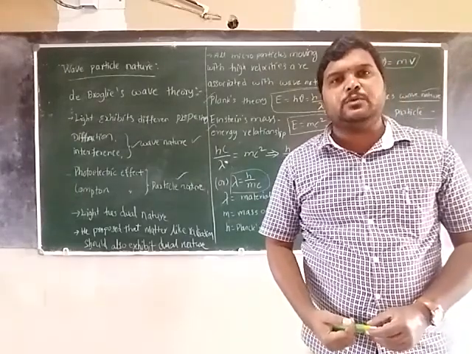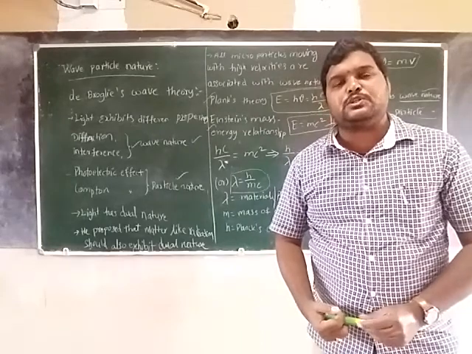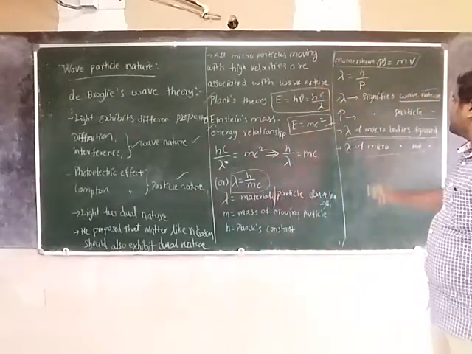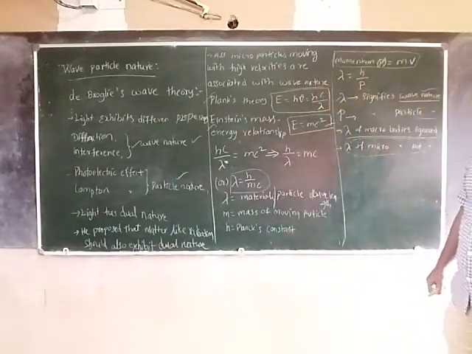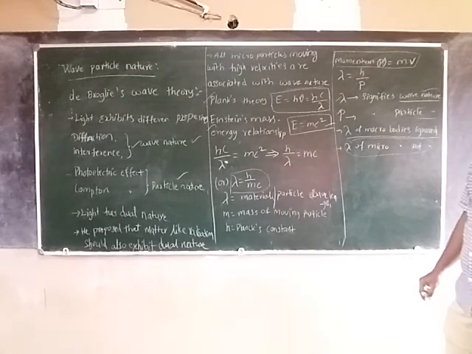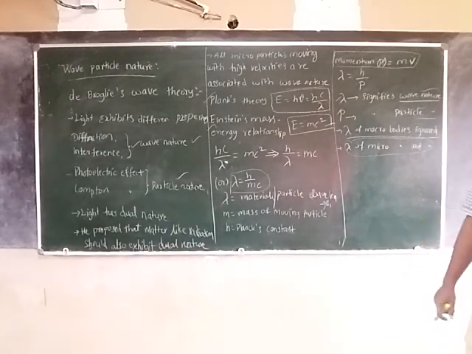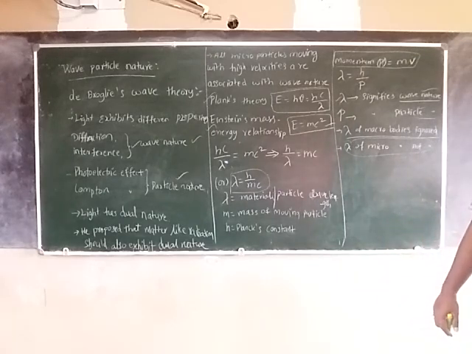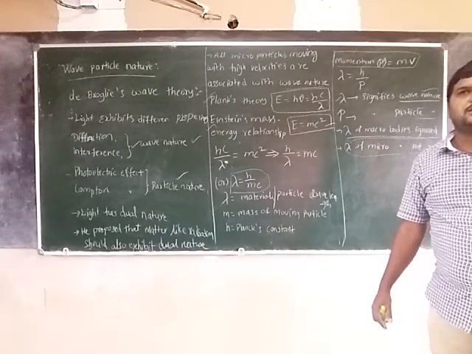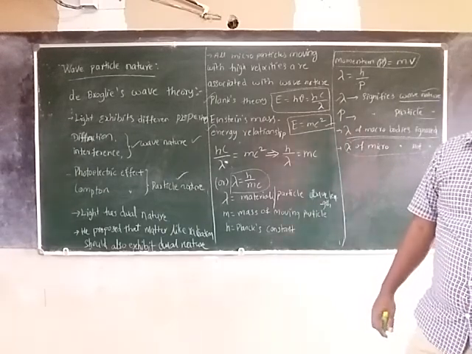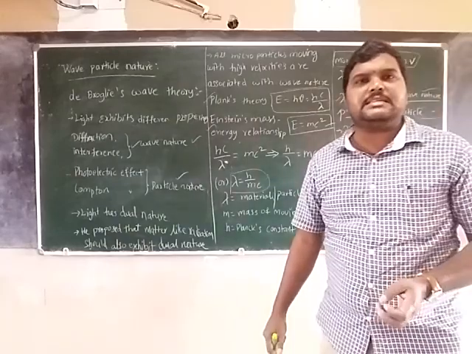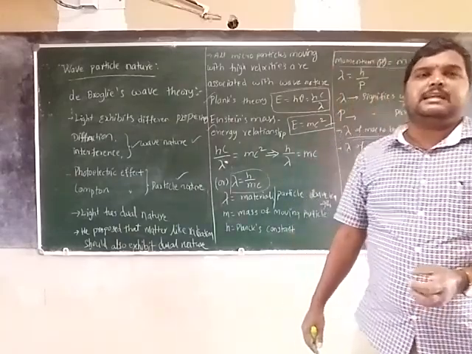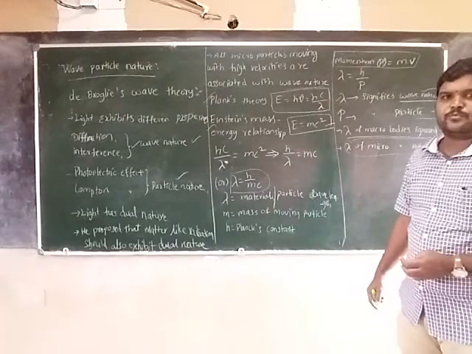The wavelength of macro bodies may be ignored, but the wavelength of micro particles we cannot ignore. By the discovery of the wave property of the electron, it is utilized in the construction of the electron microscope.